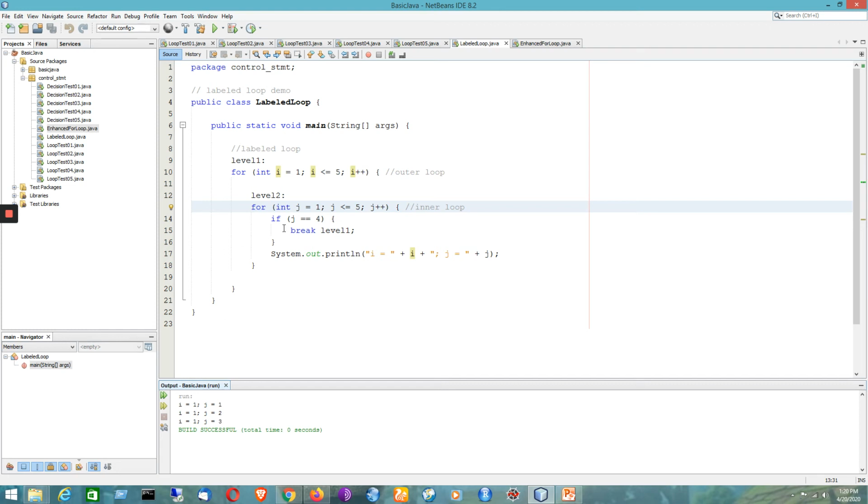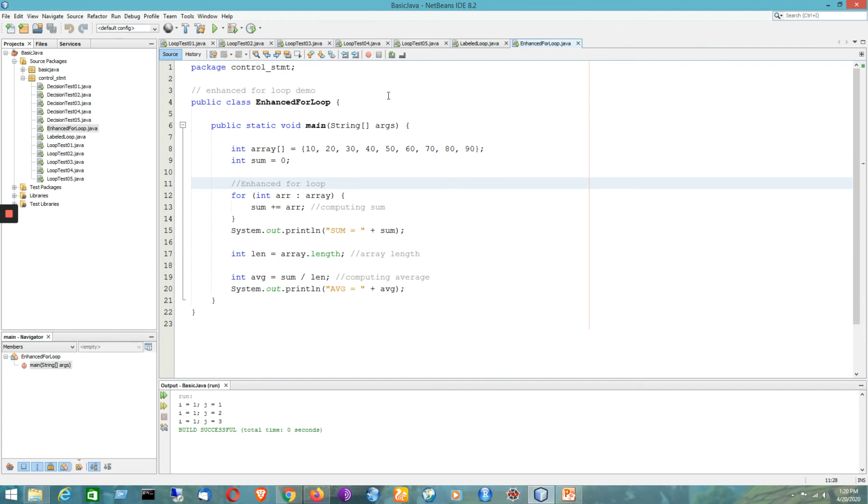But after that, whenever the value of j is equal to 4, considering i equal to 1, we are basically putting the statement break level 1. That means we are moving out of the outer loop. So in that way, the label loop can be written in Java.